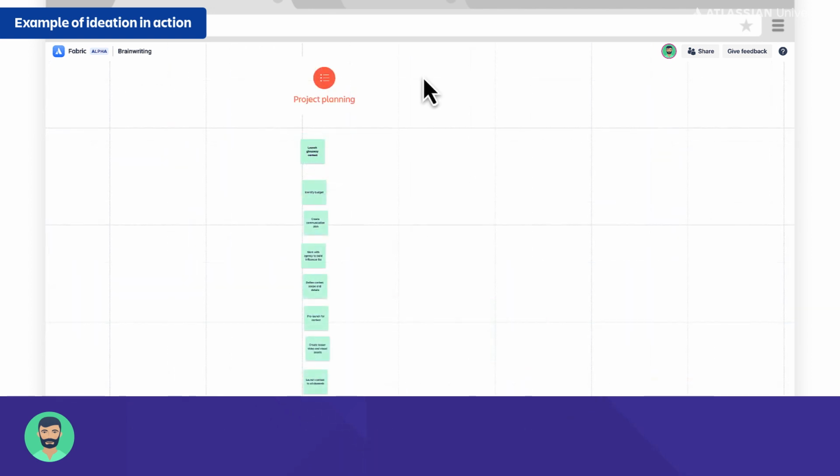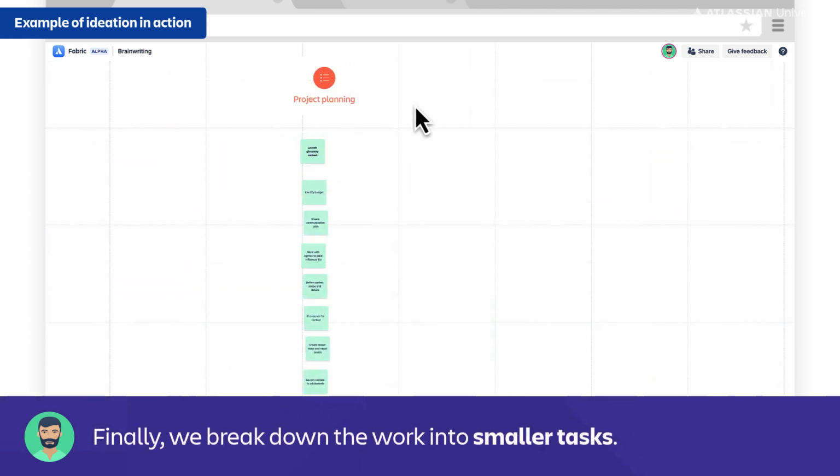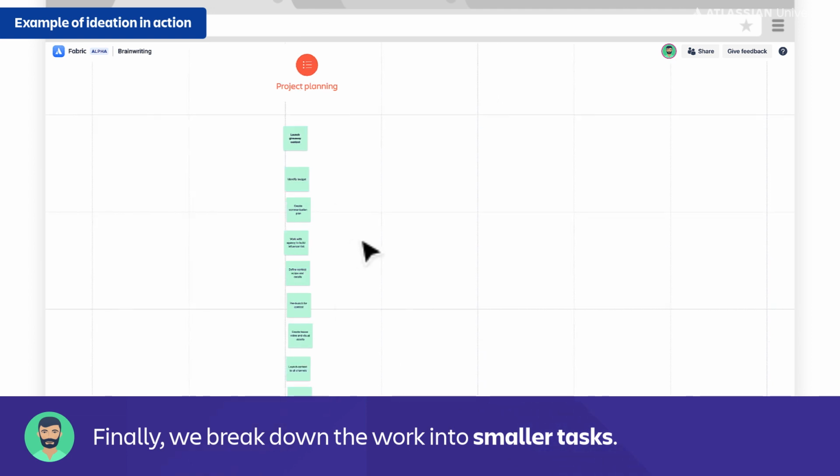Then we move down to the last type of ideation, project planning, right? So we've identified that we want to launch a giveaway contest. Now, what are all the tasks involved to complete this larger project? So as a team, we can walk through and add a sticky for each of those tasks. So when we feel pretty good about this list, what we can do is we can select all of them.